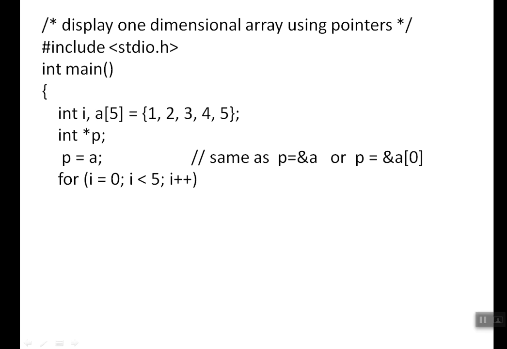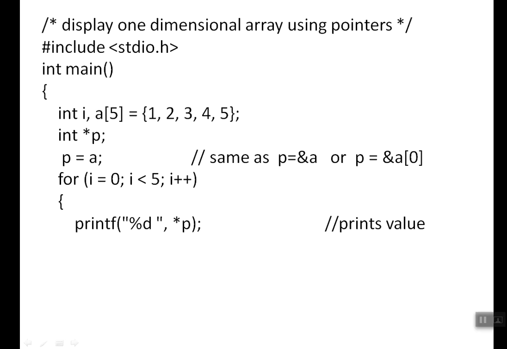See how you will normally print this array: for i = 0; i < 5; i++, printf("%d", a[i]). i ranges from 0 to 4. That's the normal way. With the help of a pointer, see what p contains now: a, that is &a[0], right? The address of the first element. From the address, how to access a value? Yes, star. So now you may be somewhat comfortable with accessing it.